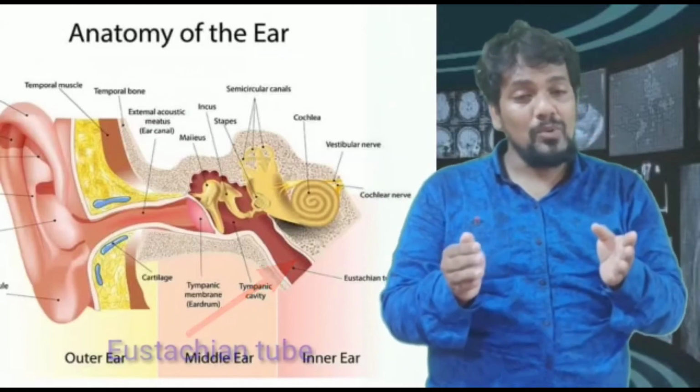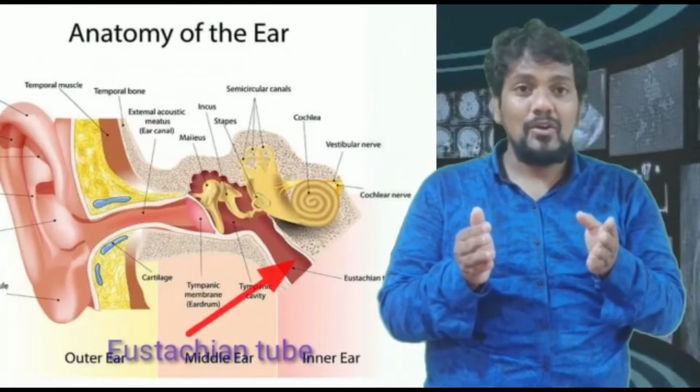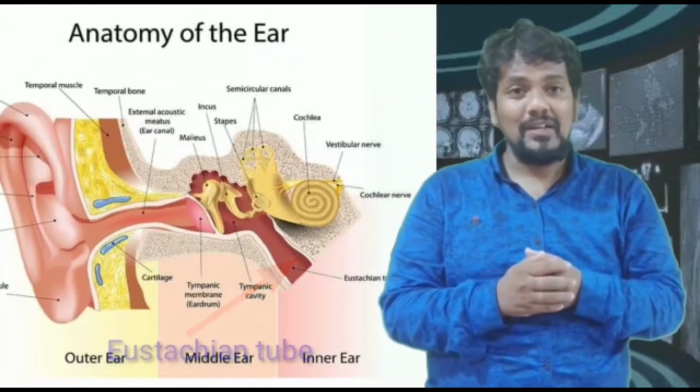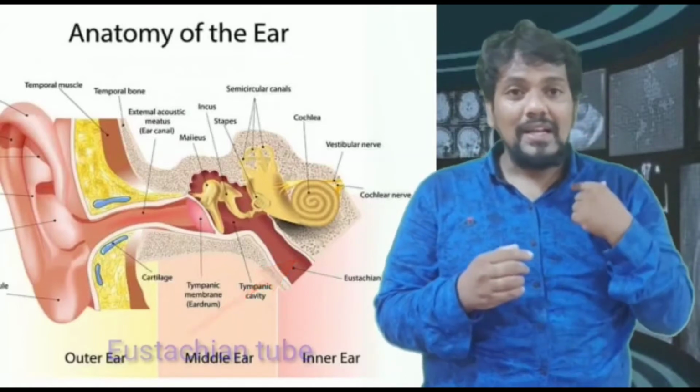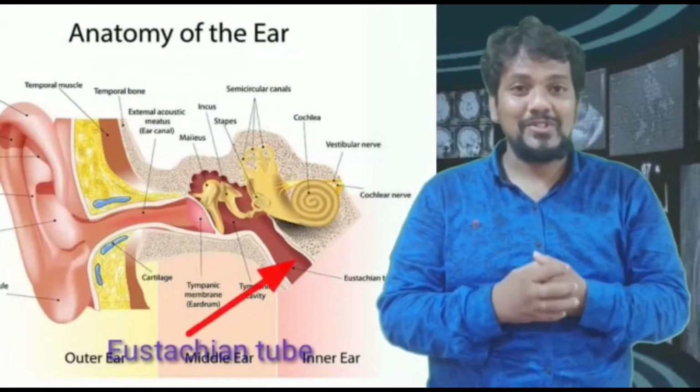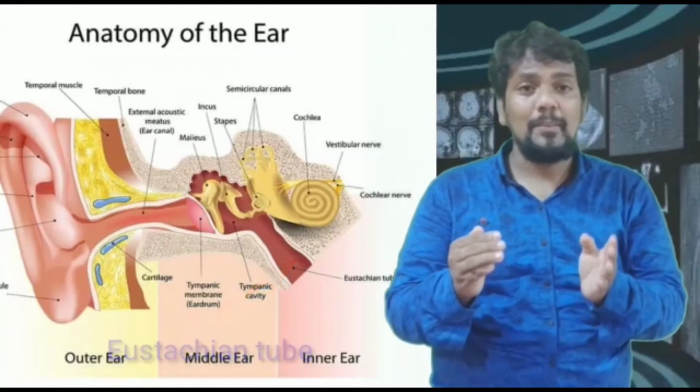Equalizing the pressure on both sides is maintained only by the eustachian tube. The infection from the nose to the throat happens because of this eustachian canal. This is all about the middle ear.